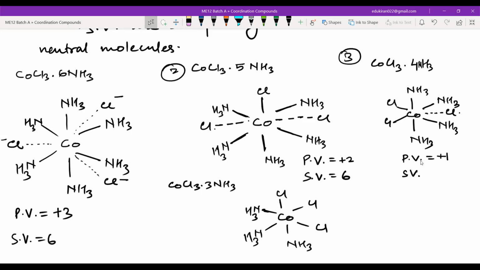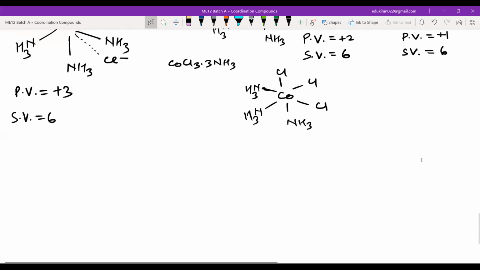Secondary valency here is equal to what? 6 only. You have to see how many atoms are directly bonded with cobalt. The directly bonded with cobalt are 4 NH3 and 2 Cl. Now tell me the primary valency on this side and the secondary valency on this side. What is the primary valency? You have to tell me how many ionizable chlorines are there. Can you see any ionizable chlorine?